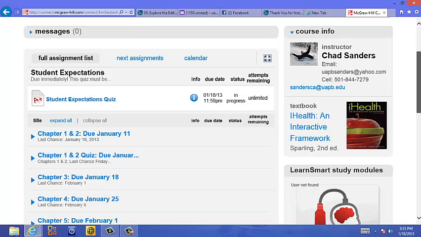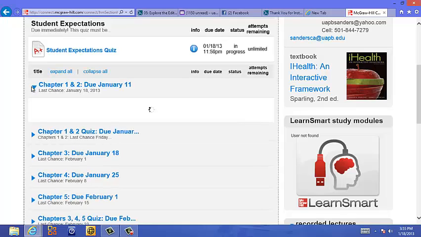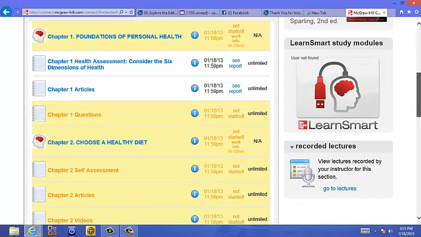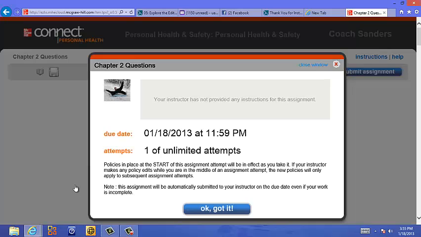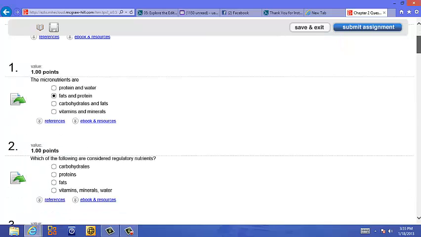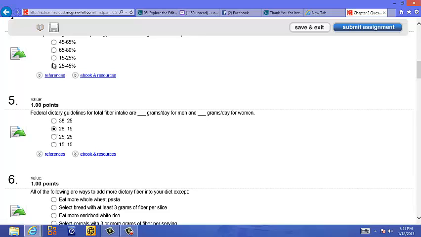We'll move on down here to, let's stay in chapter 1 and 2 and take a look at the questions here. Chapter 2 questions. Again, one of unlimited tips. I can take as many as a time. Any questions if I answered it, if I've got to leave or something, go ahead and submit the assignment and get the points. Here are the questions. I can answer them, whatever I think they are.